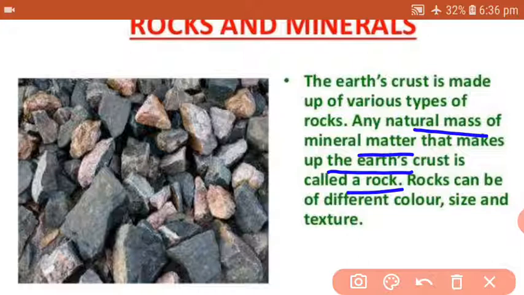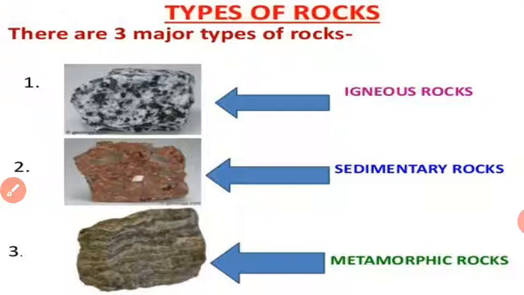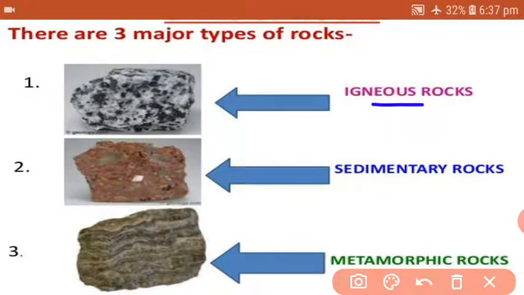Rocks can have a number of minerals in them, and they can be of different colors, sizes and textures. So we cannot define a rock as being of a particular color or a particular chemical composition. There are three types of rocks: igneous rocks, sedimentary rocks and metamorphic rocks.